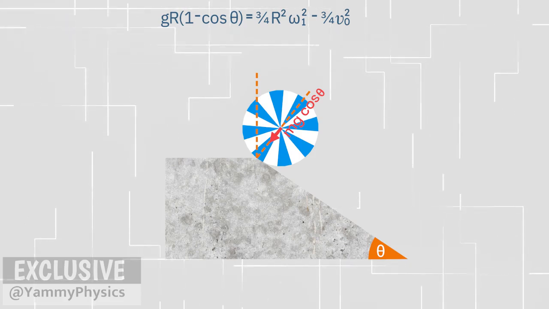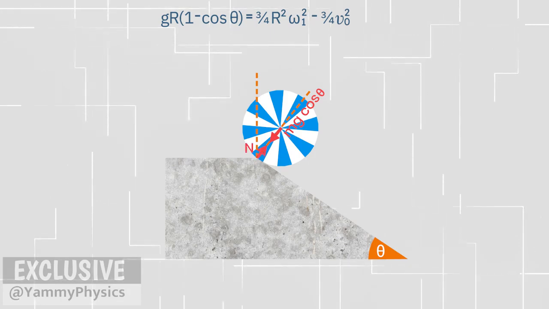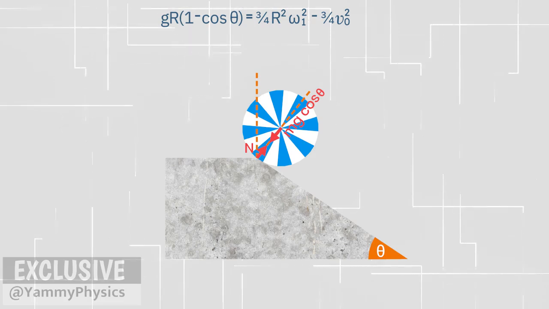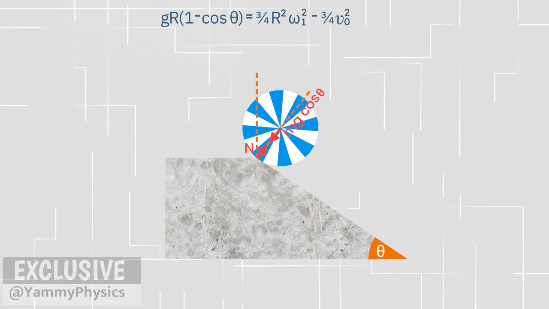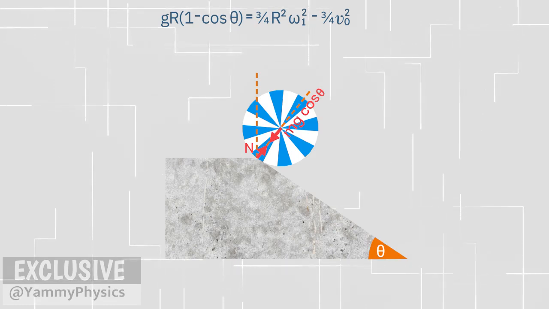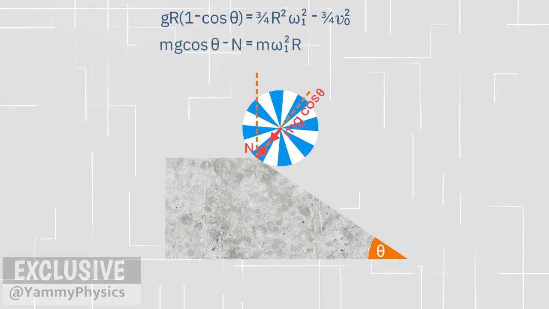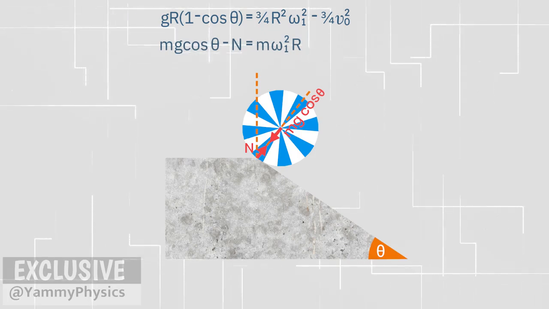At the final state, the yo-yo is also touching the inclined surface. The normal force is also acting on the yo-yo. However, this time, the direction of the force is away from the center of rotation. Mathematically we can write, mg cosine theta minus N is equal to m omega 1 squared r.